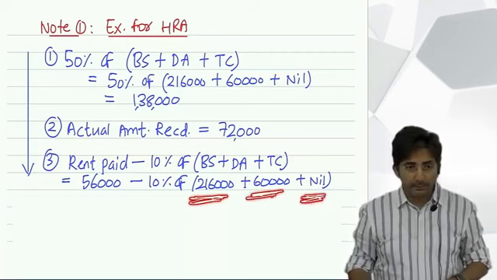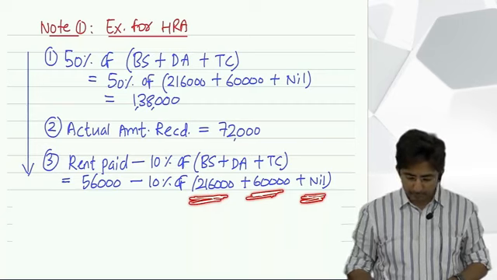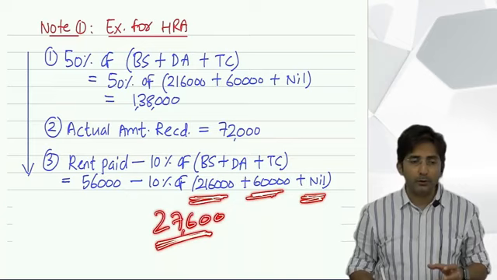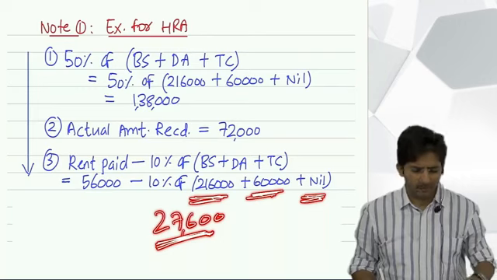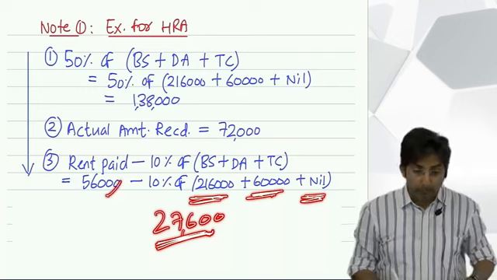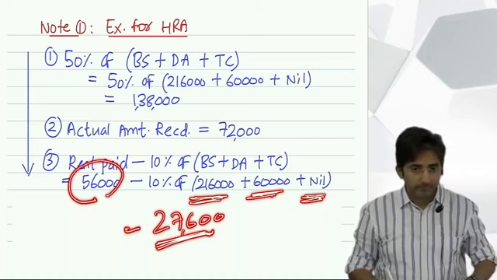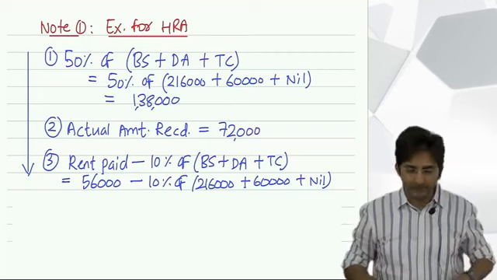So total is 2,76,000, 10% of that is 27,600. If this much rent has to be paid, it is not a burden, it is a nominal amount. But he says I am paying 56,000, then there is a burden on his head. So to the extent he has to face the burden, government is exempting it.